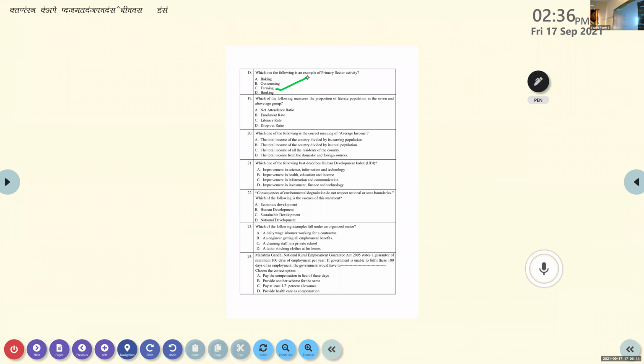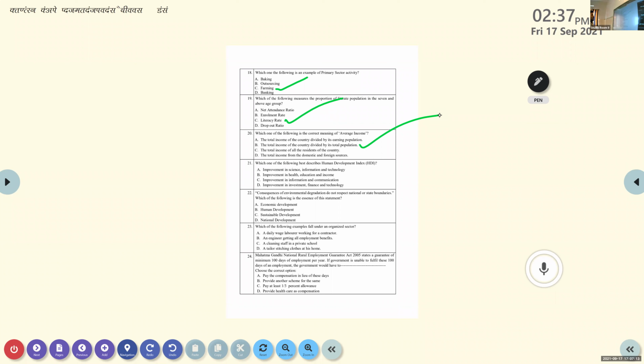Nineteenth question. Which of the following measures the proportion of the literate population in the age group seven and above? Literacy rate. Correct answer. Twentieth question. Which one of the following is the correct meaning of average income? The total income of the country divided by its earning population, or the total income of the country divided by its total population. Total income of the country divided by its total population, that's the correct answer.